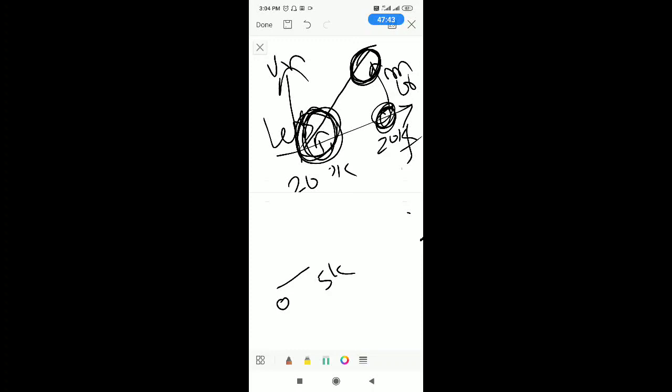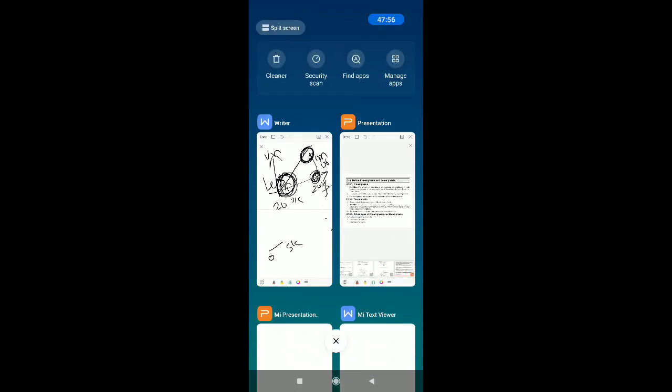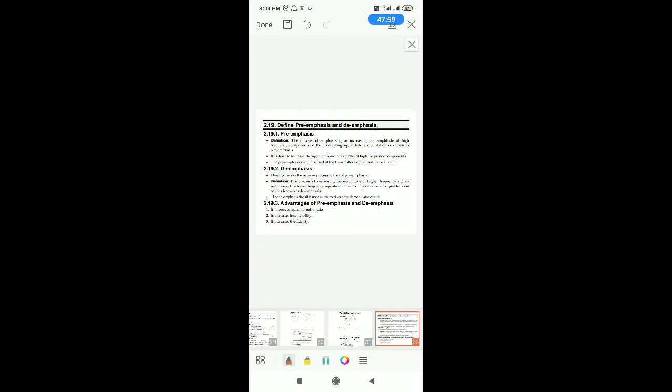To balance that, you need a de-emphasis circuit after demodulation. When you do pre-emphasis and de-emphasis, the advantage we get is that SNR is improved, and intelligibility and fidelity increase. Whereas AM does not require pre-emphasis and de-emphasis, because AM is limited to 5 kHz, where at low frequencies the effect of noise is less. Hence, you do not require any extra circuit to amplify.